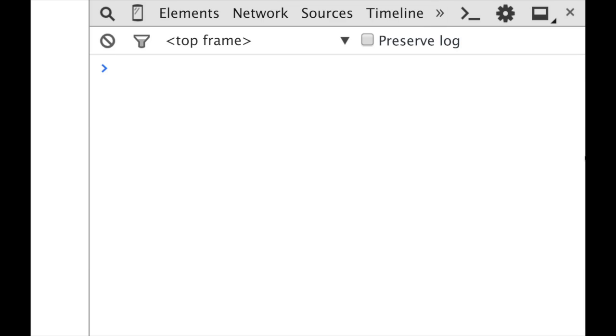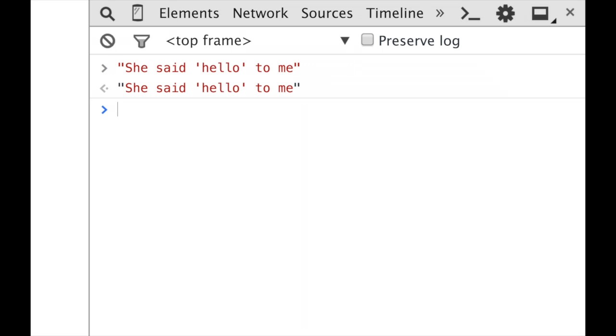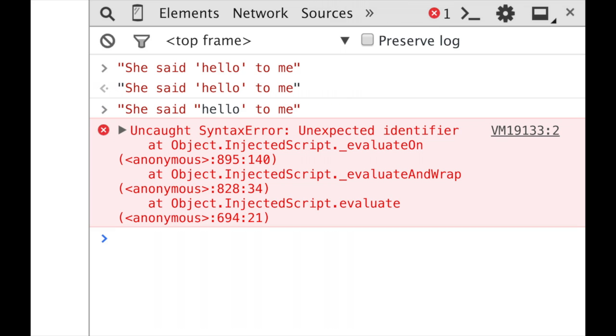You can have elements surrounded by quotes inside your string. So for example, if I have "she said 'hello' to me", it works perfectly, so there's no problem. But now if I try to change this single quote to a double quote, it's going to break my code because JavaScript will interpret it as the end of a string. Now it doesn't know what this is. This syntax is not allowed. It's not a string, and here would start a new string. Okay, so yeah, I got unexpected identifier, so it's not allowed.